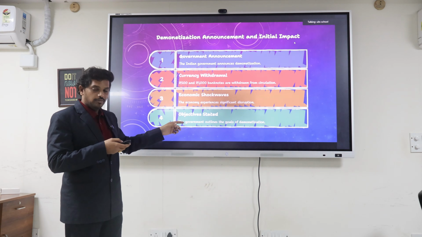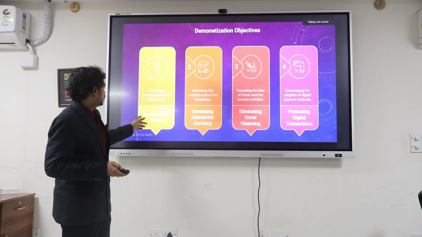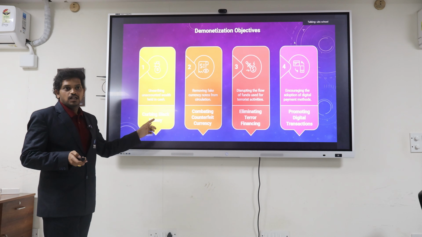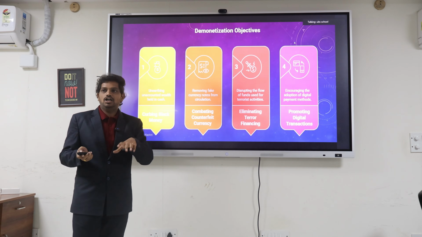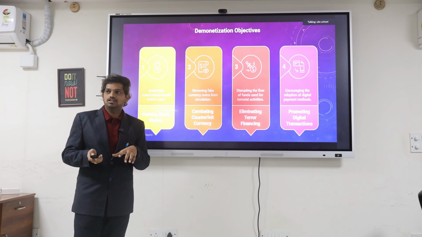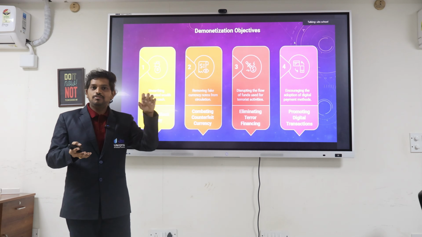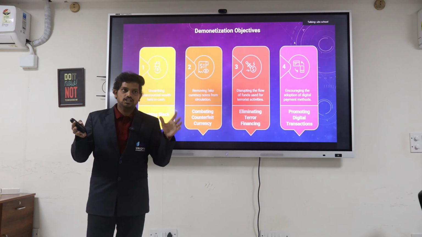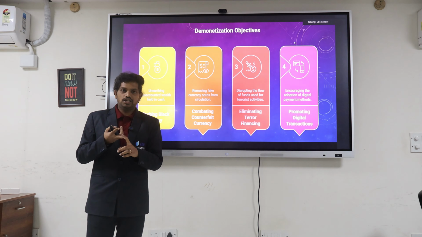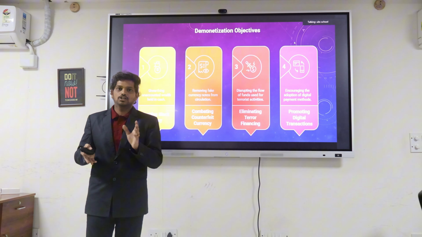The main objectives of the demonetization of 2016 were, first, curbing black money. Does everyone have an idea of black money? Not paying taxes. Black money is money hidden by the assessees. Who are assessees? We ourselves are the assessees, maybe HNIs or retail people or anyone doing jobs in any government or private sector.